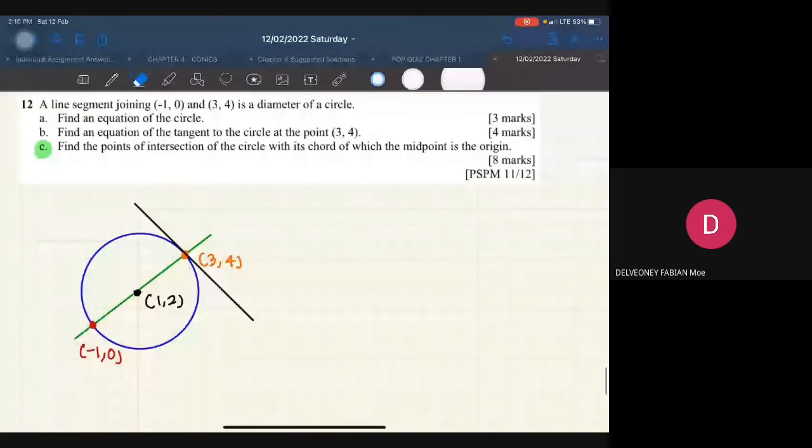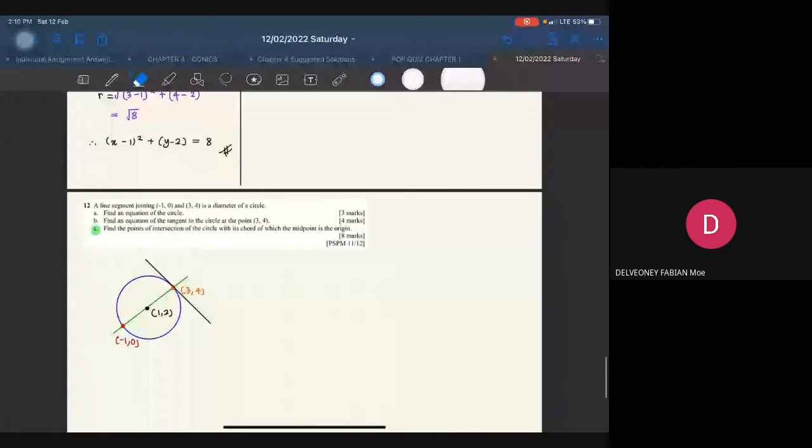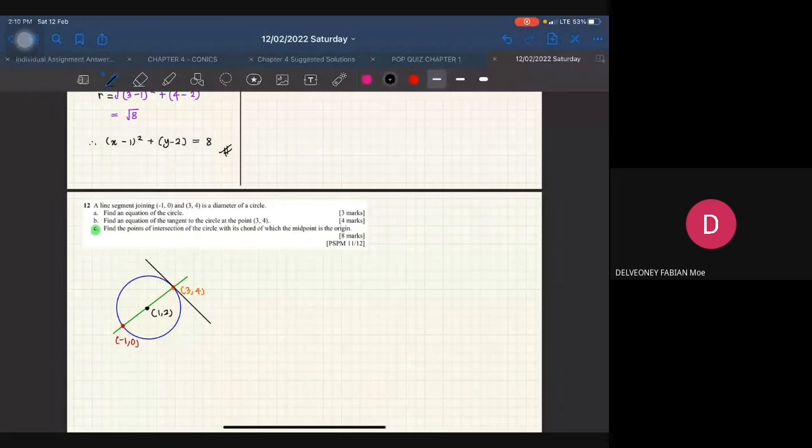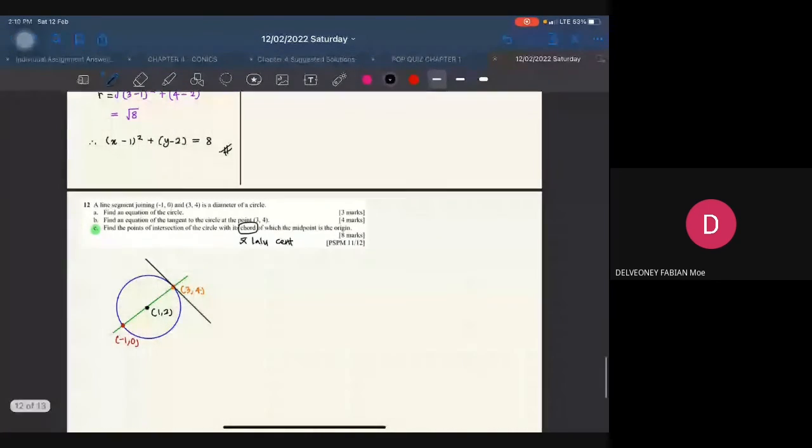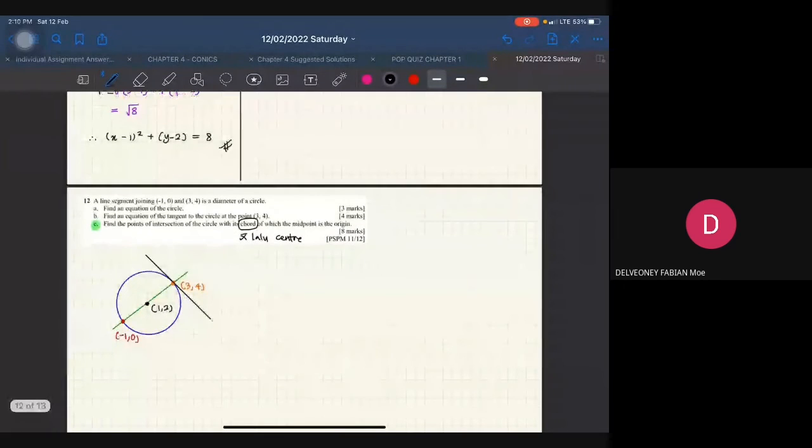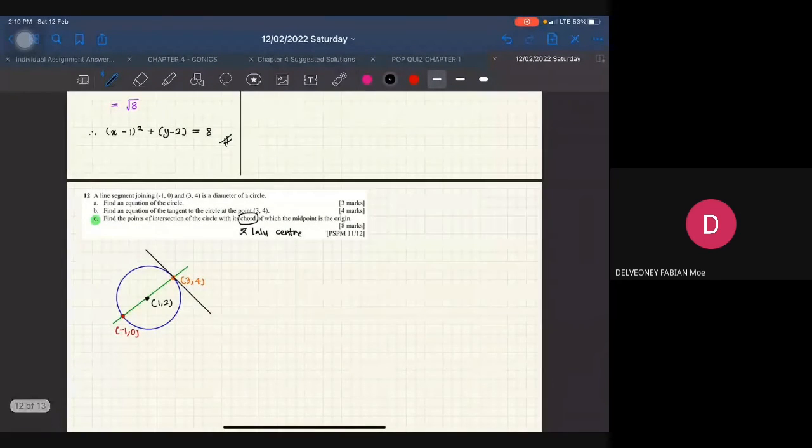This one as well. Okay, so soalan cakap kat situ, dia ada satu chord. Okay, so chord ni dia langgar dekat origin. Okay, and then origin tu adalah midpoint of the chord. Okay, so kalau chord, maksudnya dia tak akan menyentuh kita punya center. Okay, that is what chord means. This one chord, it does not pass through the center. Tak lalu center.